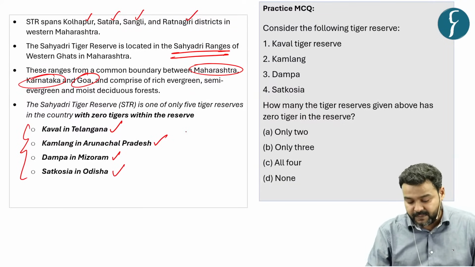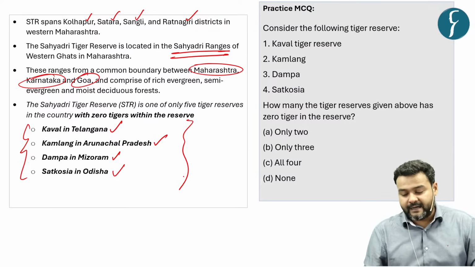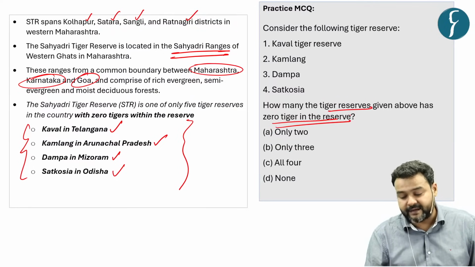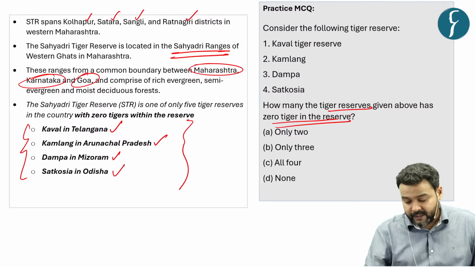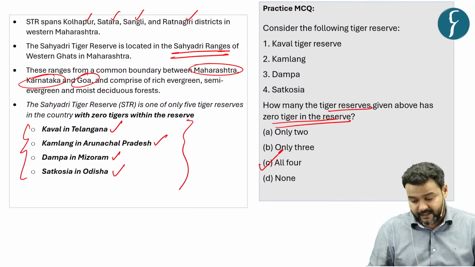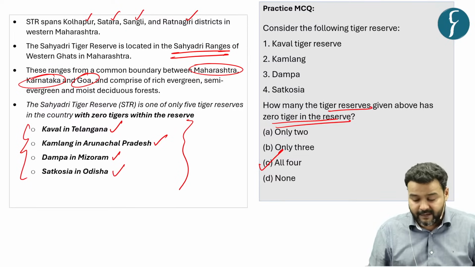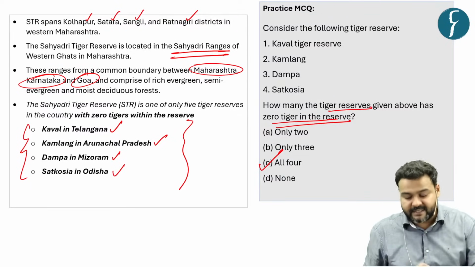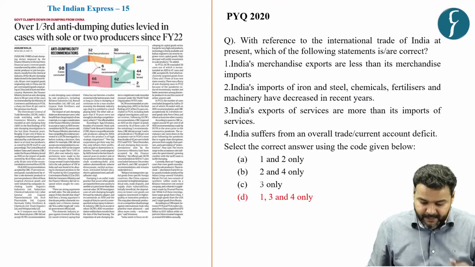So the question is based on this information, how many of the above mentioned tiger reserves have 0 tigers. Now you know that all 4 have 0 population of tiger, along with the Sahyadri tiger reserve. So C would be your answer.